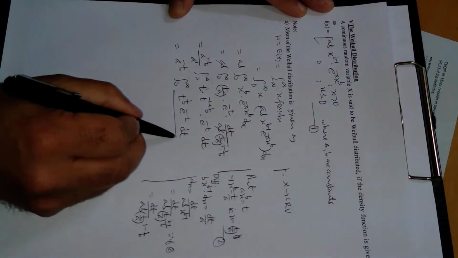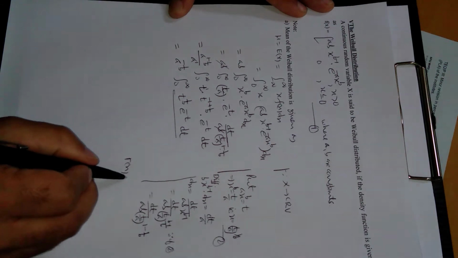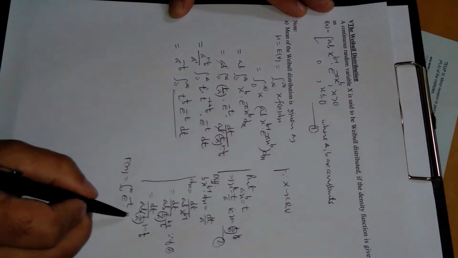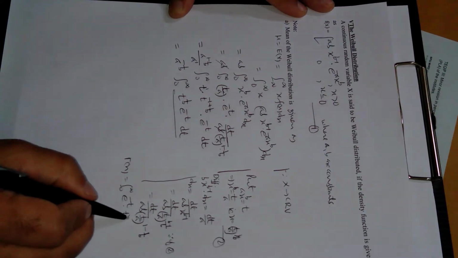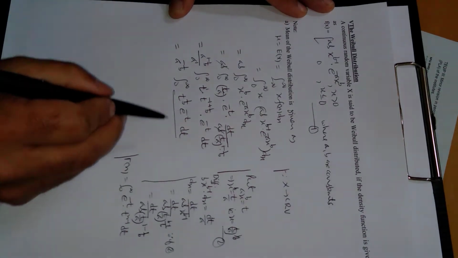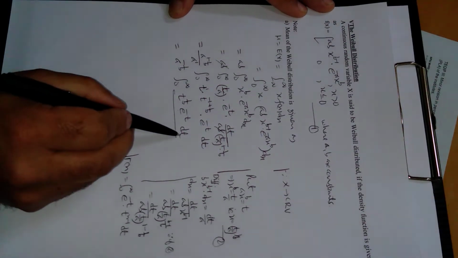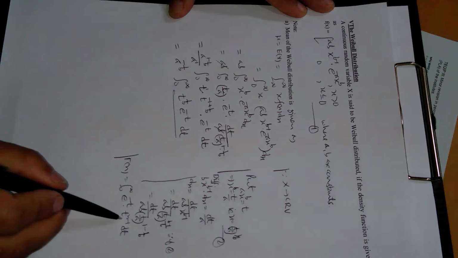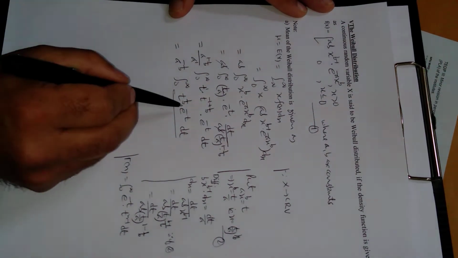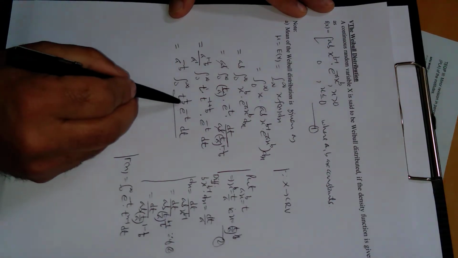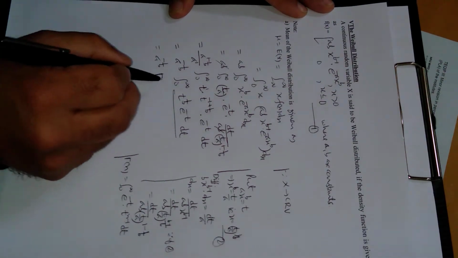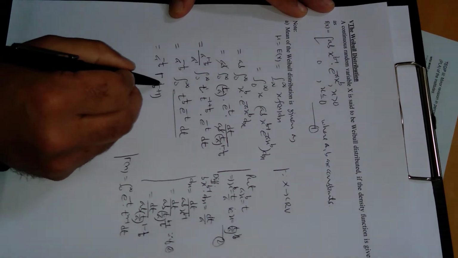So this is clearly a gamma function, since we know gamma n is the integral from 0 to infinity of e power minus t into t power n minus 1 dt. Compare this integral with this one, 0 to infinity. Here the limit of integration is t, integration with respect to t, and also e power minus t. In the power of t there is n minus 1, so n will be 1 more than this power. In the power of t there is 1 upon b, so 1 more than this will be gamma of 1 upon b plus 1.